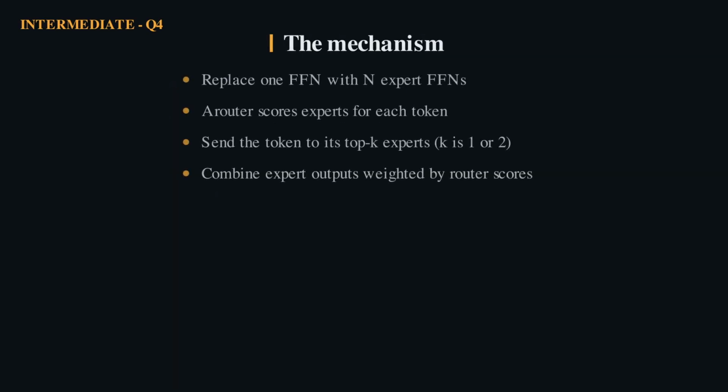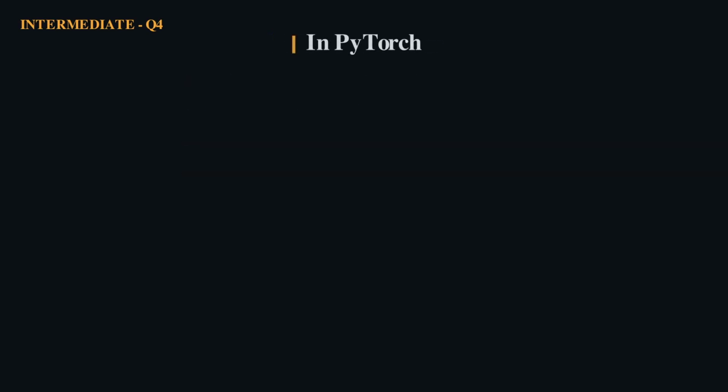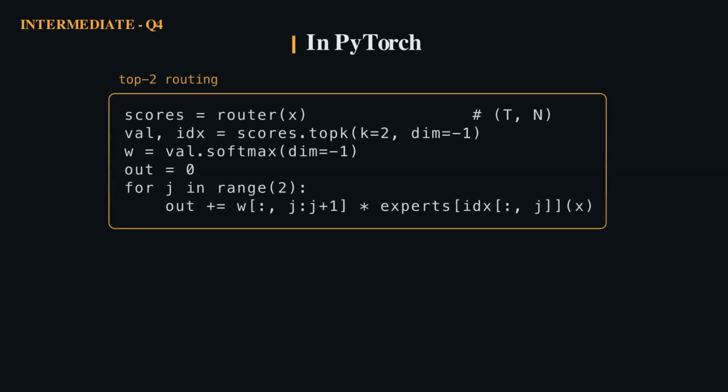Swap the single feed-forward network for many experts. A small router picks the top 1 or 2 experts per token. Total parameters explode, but compute per token barely moves. The router outputs a score per expert. We take the top 2, softmax their scores, and blend just those experts' outputs. Only 2 of n experts run for any given token.